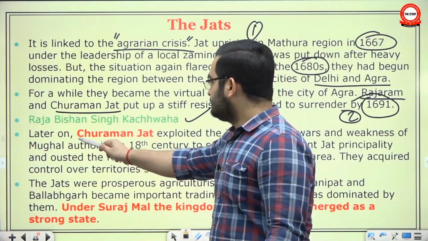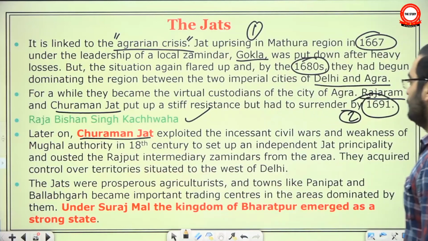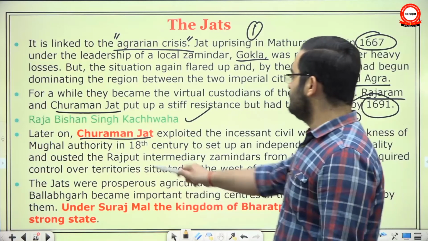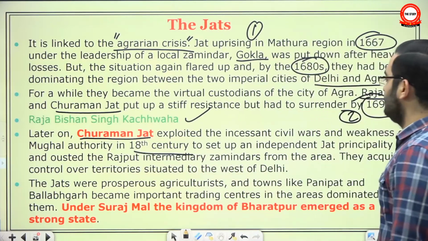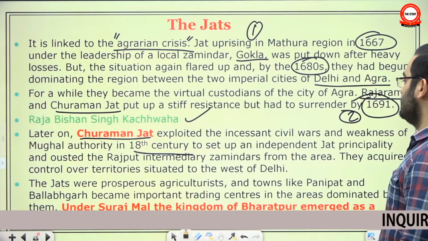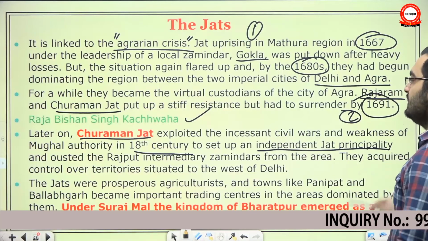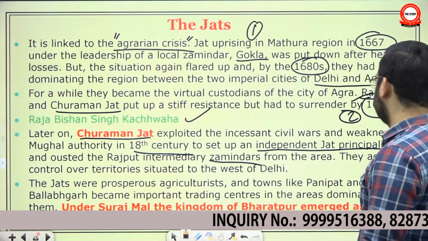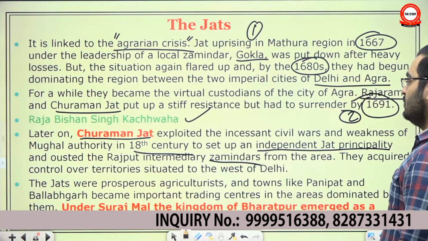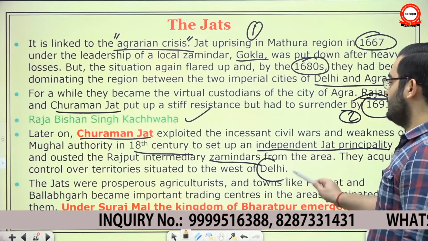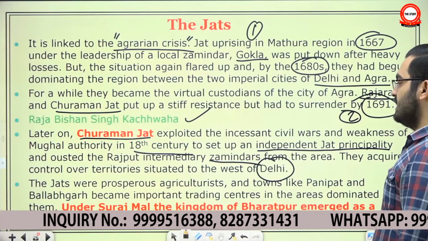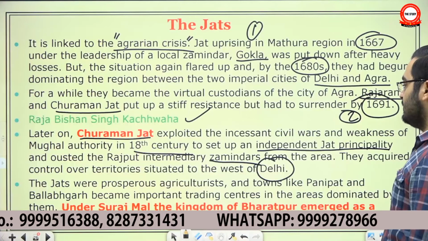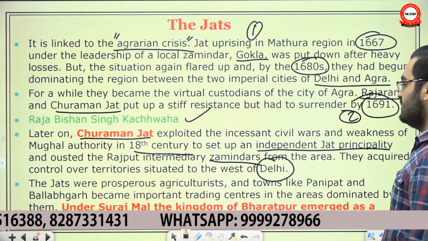Later on, Churaman Jat exploited the incessant civil wars and weakness of Mughal authority in 18th century. So in 1691 they surrendered, but eventually in 18th century they set up their independent Jat principality and ousted the Rajput intermediary Zamindars from the area. They acquired control over territories situated to the west of Delhi. Jats were prosperous agriculturists, and towns like Panipat, Ballabgarh became important trading centers in the areas dominated by them.